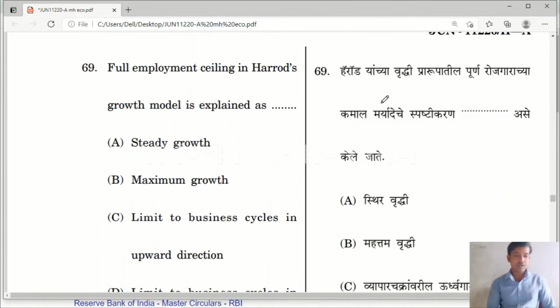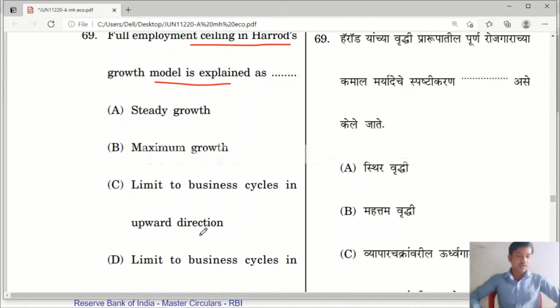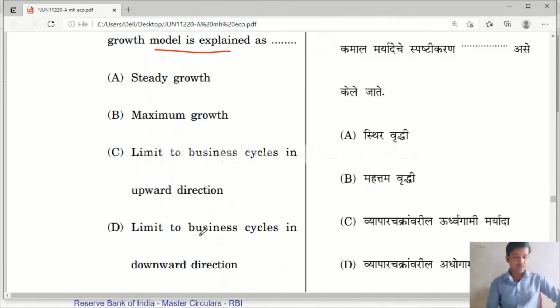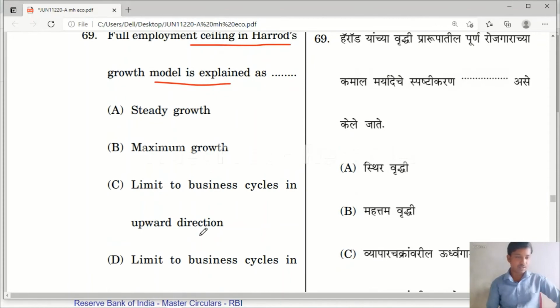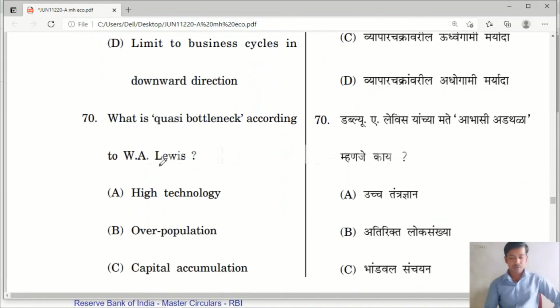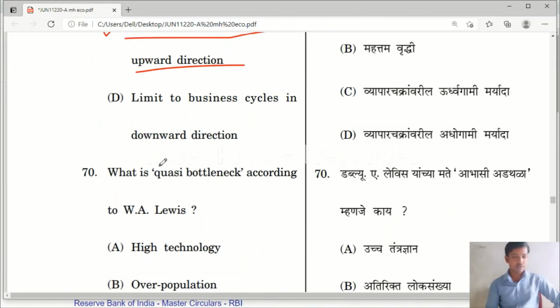Question number 69. Full employment ceiling in Harrod's growth model is explained as: option A steady growth, option B maximum growth, option C limit to business cycles in upward direction, option D limit to business cycle in downward direction. Yes, it is the limit to business cycles in upward direction. Please remember it. Option C is the correct answer.